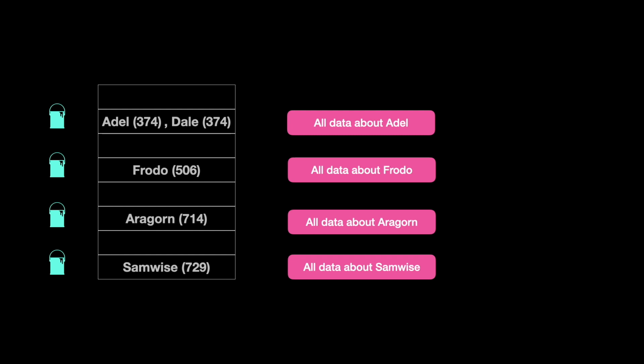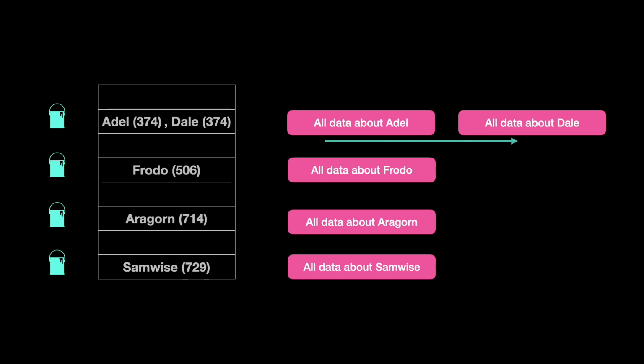So when two or more keys have same hash, a collision can happen. So to avoid this, we must write our hash function to be as efficient as we can. So what do we do in case there is a collision? Well, we store the data for Dale in the same location, but in a collection which we can iterate and fetch the objects. But how the heck is this thing related to distributed systems in any way? For that, let's see a sample system, or rather a server. All this does is it takes a username and gets the details for the user for that username by talking to a database.